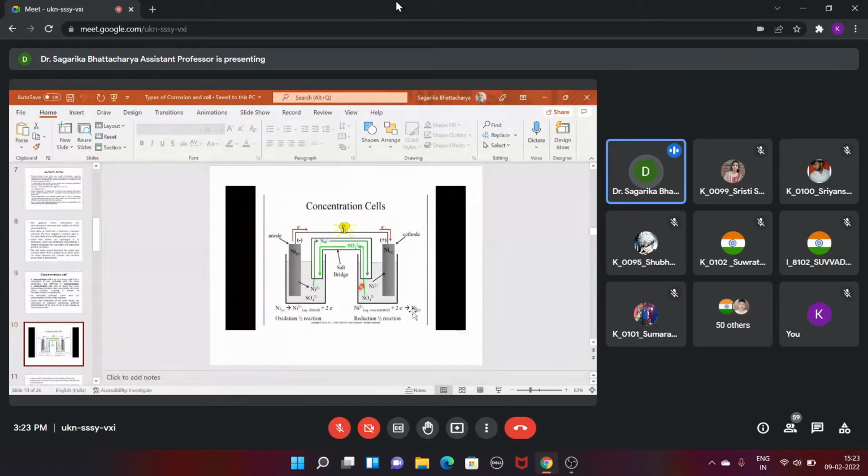Now, as we already discussed earlier in this class, there is an equilibrium when the metal wants to come into the solution, and when the amount of metal ions in solution is more, they go back and get deposited on the electrode, right? Now tell me, when the nickel is dipped in the dilute solution and when the nickel is dipped into the concentrated solution, consider these two cases. In which case does the nickel metal have more tendency to come into the solution? Tell me this one first.